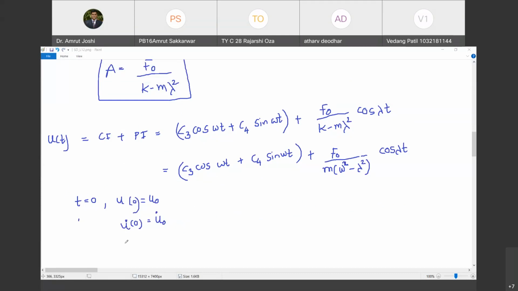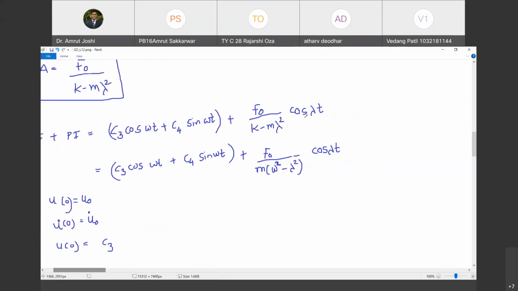Okay. Now let us put these boundary conditions back there. So what do I get? U of 0 is how much? Cos omega t is going to become 1. So this is C3. This term is going to vanish. When I substitute t equal to 0, this is going to become 1. So I get C3 plus f0 upon m into omega square minus lambda square.